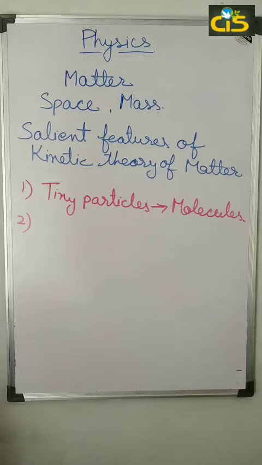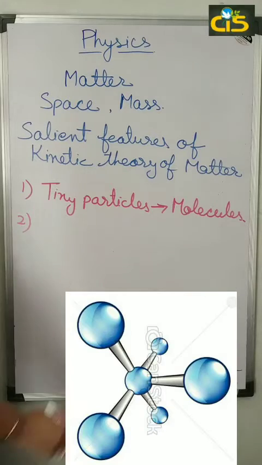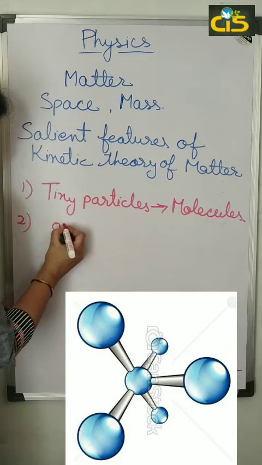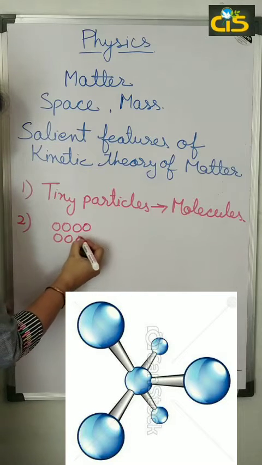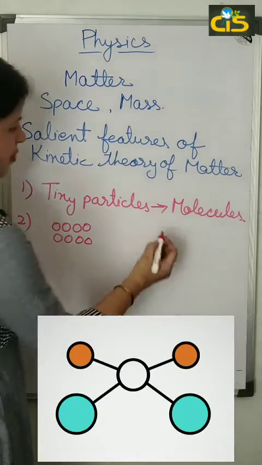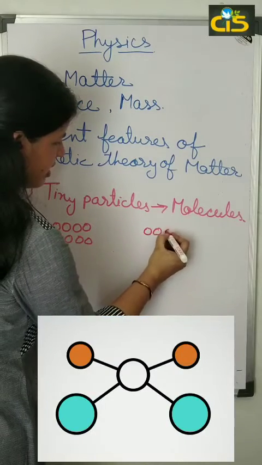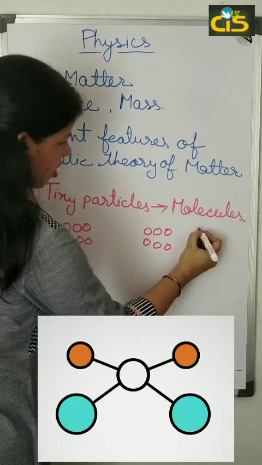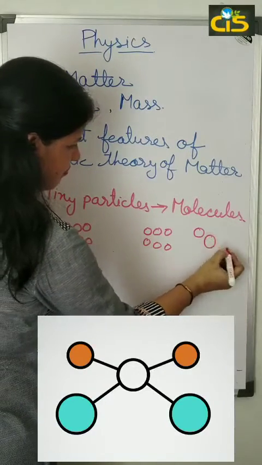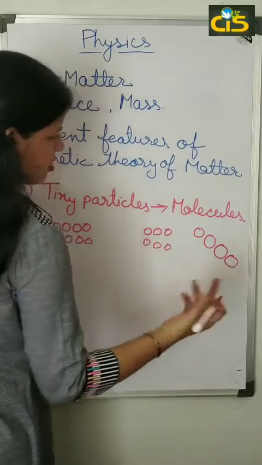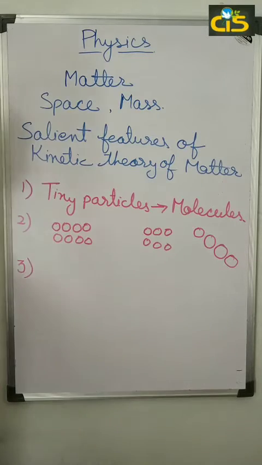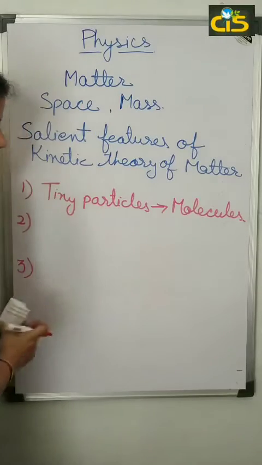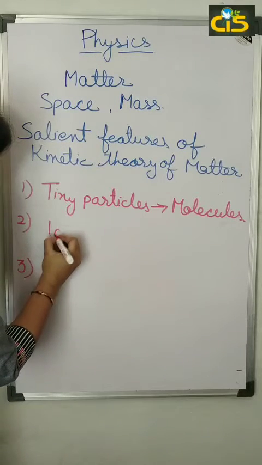while molecules of different types of substances differ from one another in shape and composition. If these are the same type of molecule, the size and the shape of the molecules are the same. If I am taking different types of molecules, suppose one kind of molecules are like this and another kind of molecules are like this, so they can differ from each other. The third thing is that they are identical in shape.